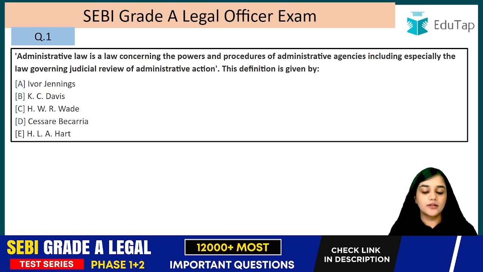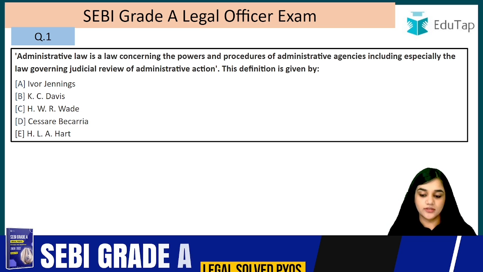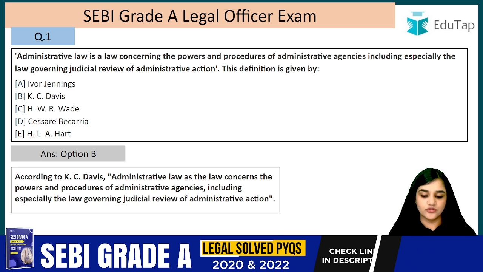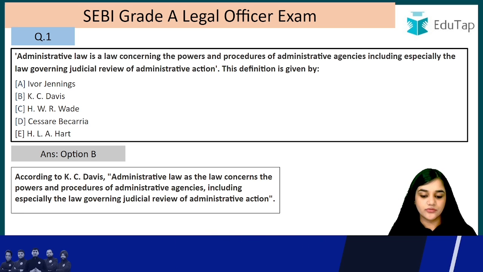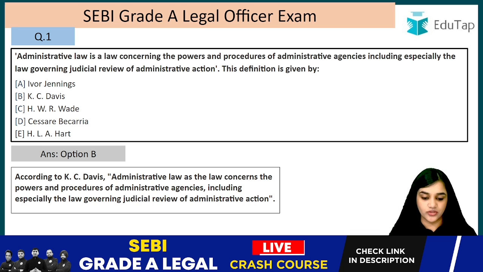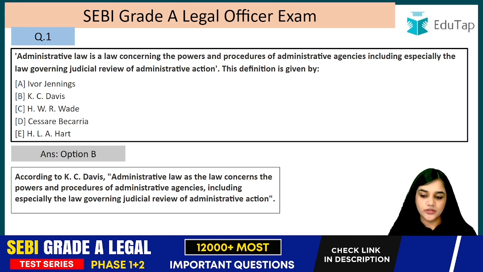So let's start. Question number 1. Administrative law is a law concerning the powers and procedures of administrative agencies, including especially the law governing judicial review of administrative action. This definition was given by who? So the answer to this is option B, that is K.C. David, right? So K.C. David gave this definition. I will read it again. Administrative law is the law concerning the powers and the procedures of administrative agencies, including especially the law governing judicial review of administrative action.